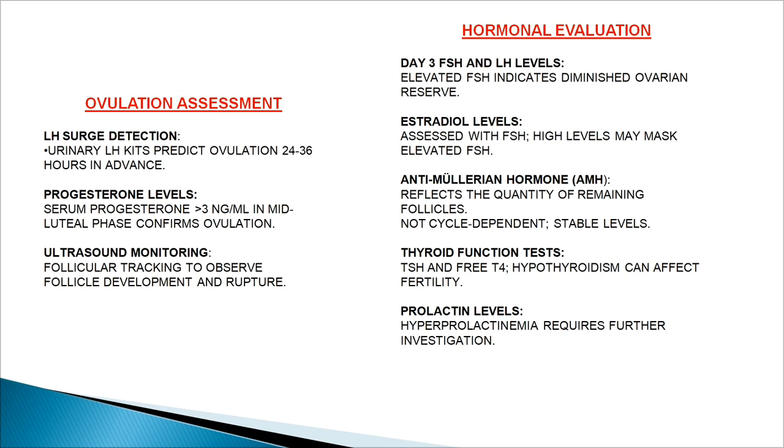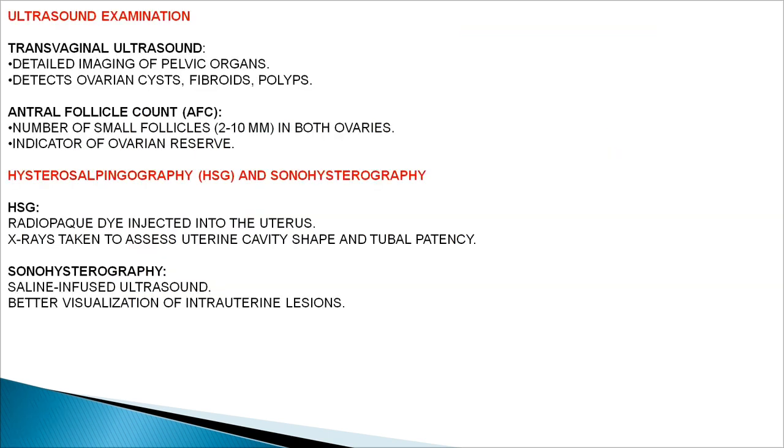You can also go for a hormonal evaluation of the patient before you start any treatment, like day 3 FSH and LH levels, which indicate diminished ovarian reserve if you find an elevated FSH level. Estradiol level is also assessed. Anti-Mullerian hormone assessment is done, which reflects the quantity of remaining follicles. Thyroid function tests have to be done and prolactin levels have to be checked.